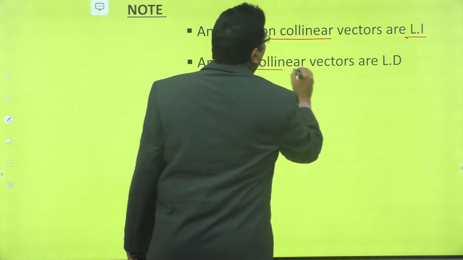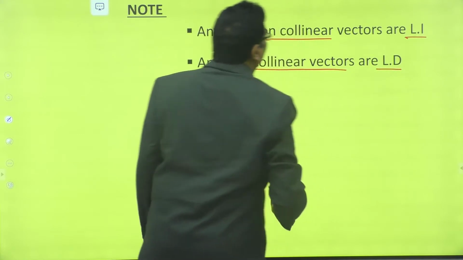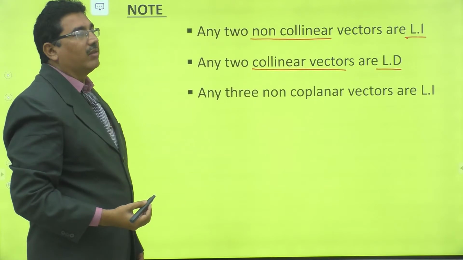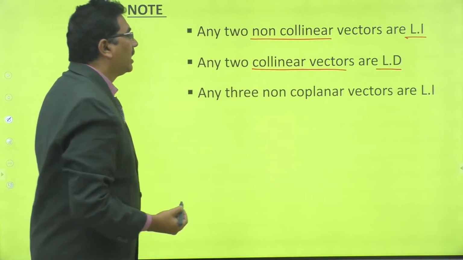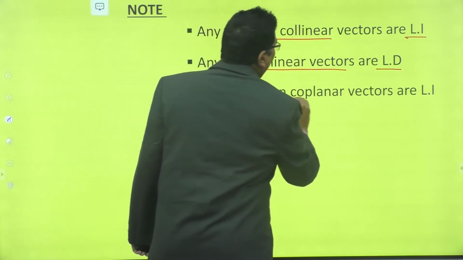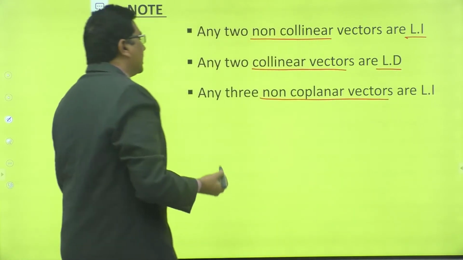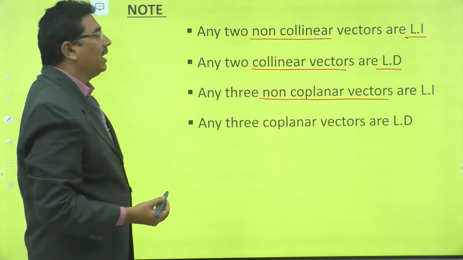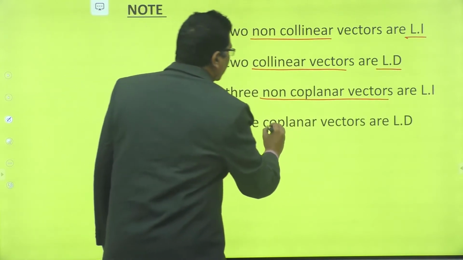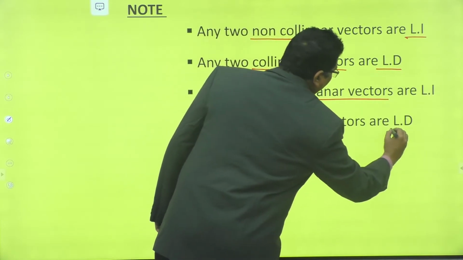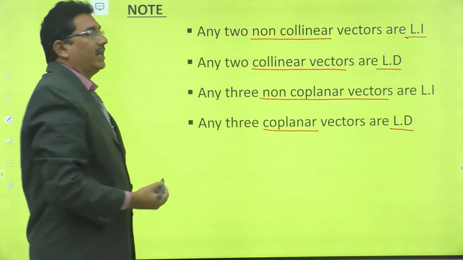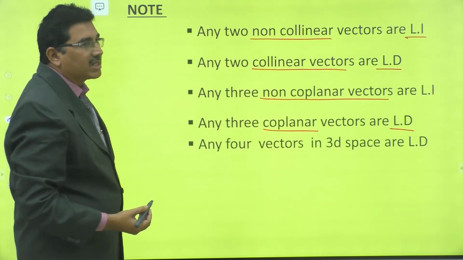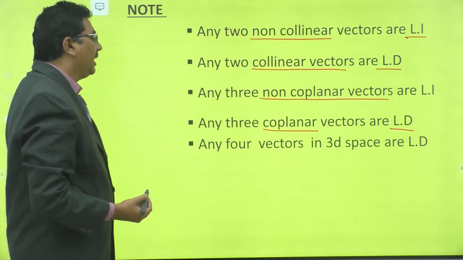Any three non-coplanar vectors are linearly independent. Similarly, any three coplanar vectors are linearly dependent. Any four vectors in three-dimensional space are linearly dependent.